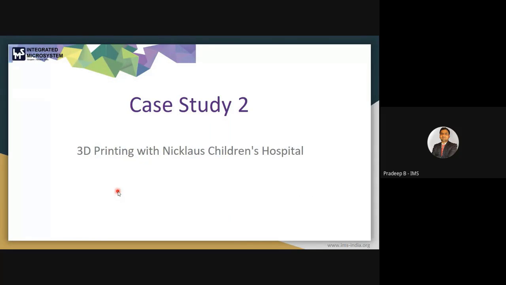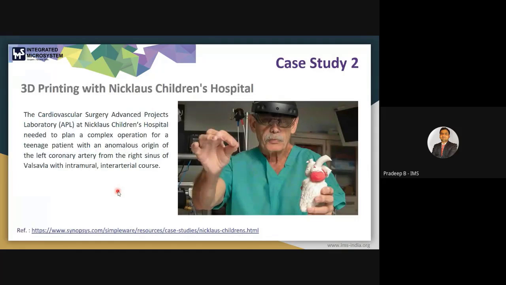Next is 3D printing at Nicholas Children's Hospital. For this case study, as being a hospital, they use an automated segmentation technique for the segmentation of organs.